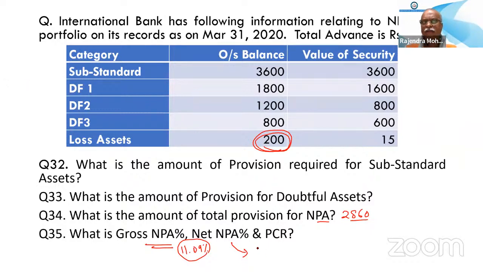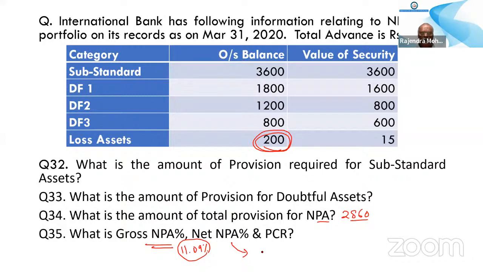Now the net NPA percentage. You are forgetting the net NPA percentage formula.